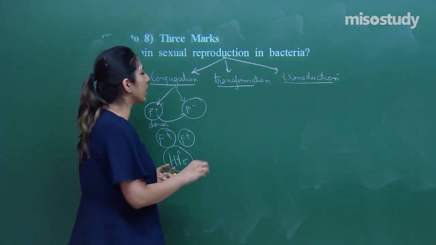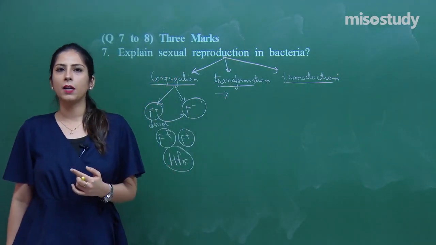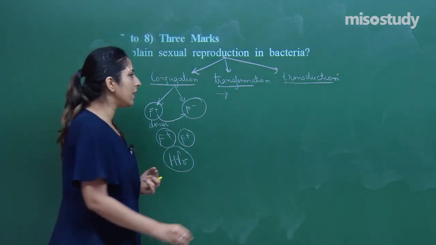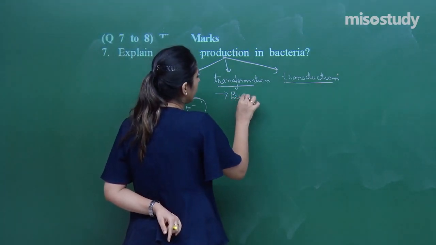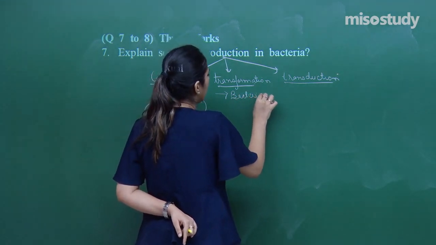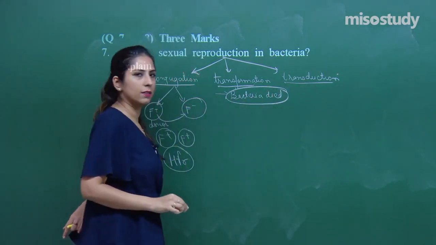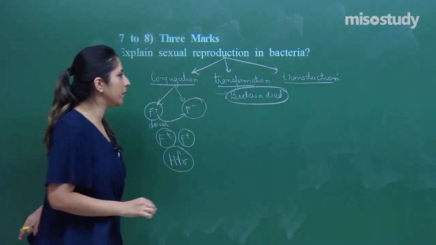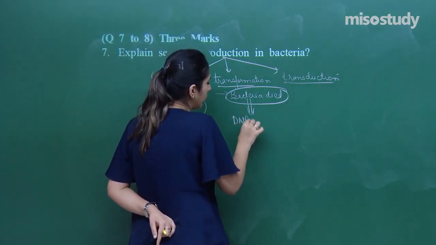Now let's talk about a second procedure, which is transformation. Transformation is that procedure by which whenever some of the bacteria die, if the bacteria is dead, now what will happen? DNA will come out.